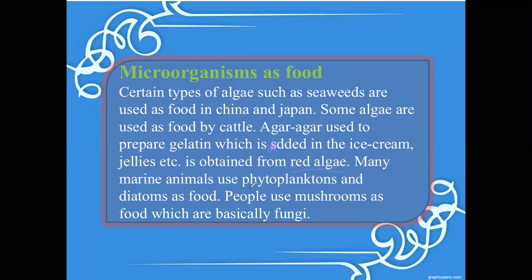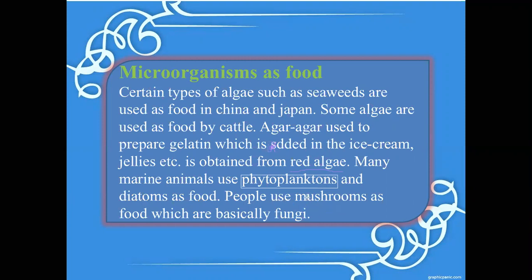Many marine animals use phytoplanktons. You know, phytoplanktons are the microscopic plant substances that we call phytoplanktons. And diatoms are also some kind of algae used as a food material. These are present in marine water, meaning seawater.